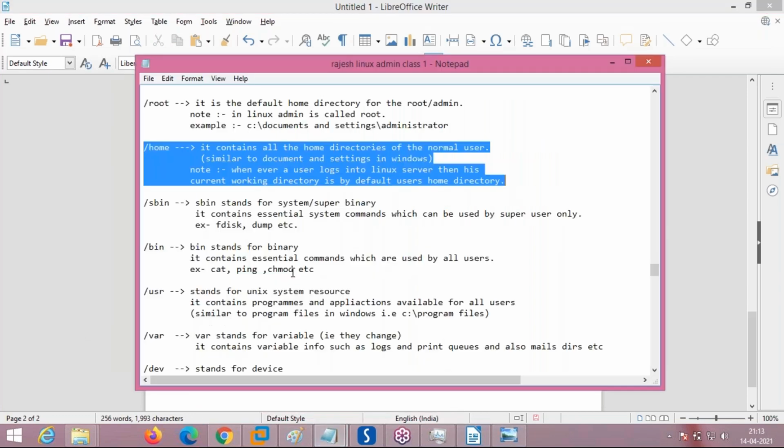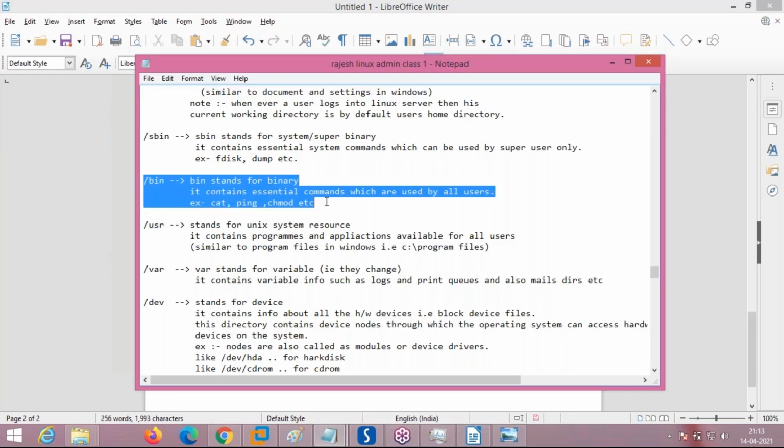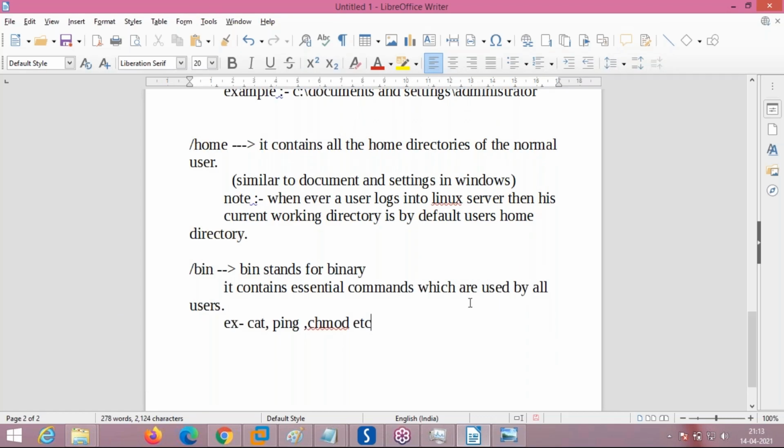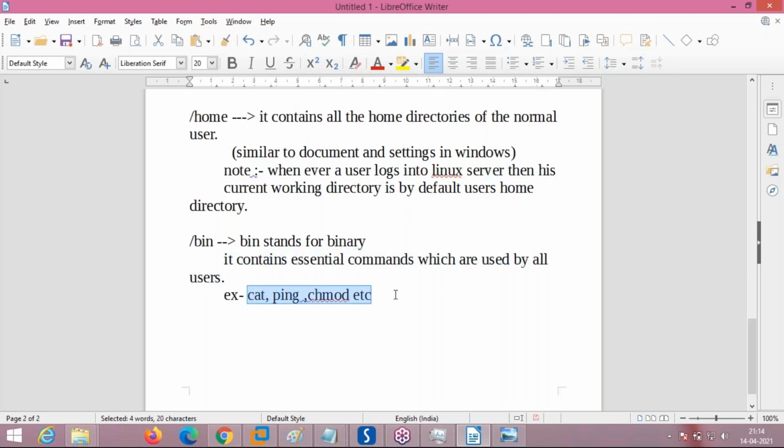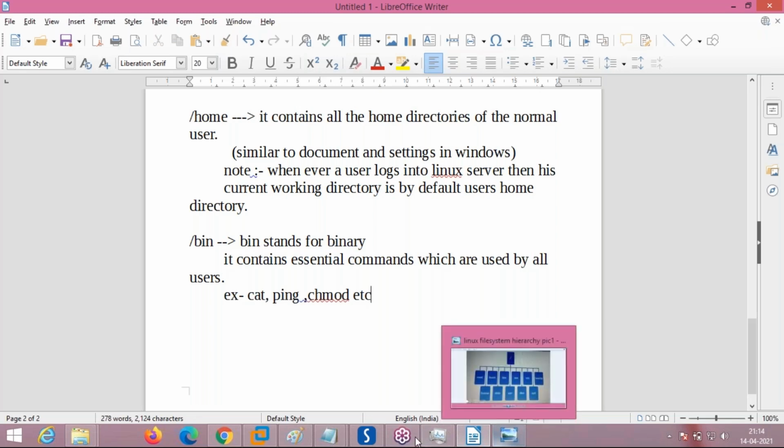Next we will go to the next directory, bin, and then sbin. First I will show you the bin directory. This is the location. Paste. What is the purpose of the bin directory? Bin stands for binary, which means commands. It contains essential commands used by all users, like cat and ping, different utilities placed in the bin directory. These essential commands are used by all users, whether a normal user or an admin user like root. Both can use these commands, which are placed in the bin directory. The purpose of the bin directory is done.